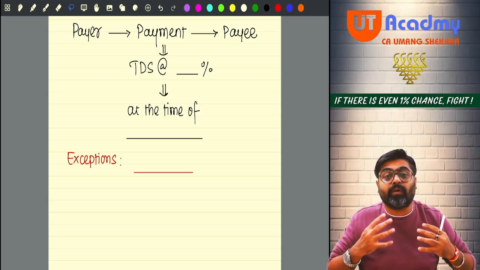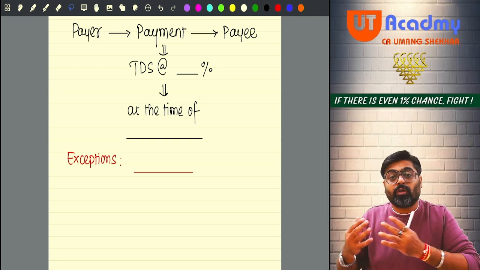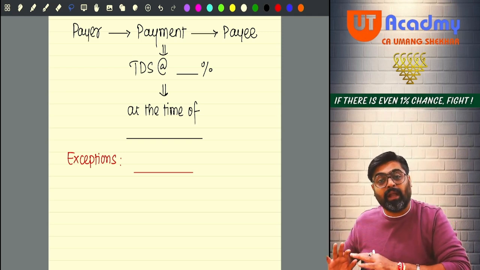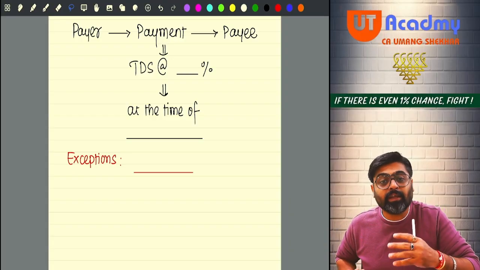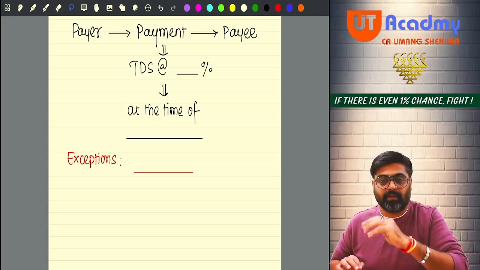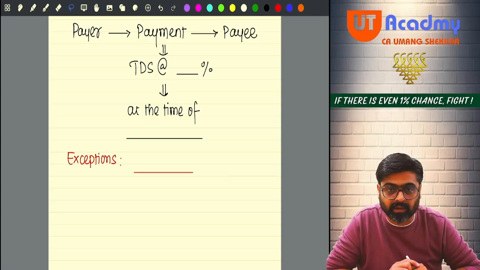Not at the time when the salary will be credited in my books. Not at the time when I am passing the entry in my books for salary. The TDS will be deducted at the time of payment. Every month the payment will be made, at that time the TDS will be deducted.